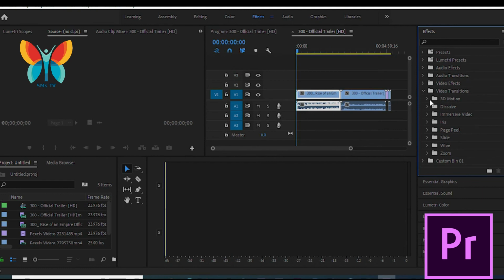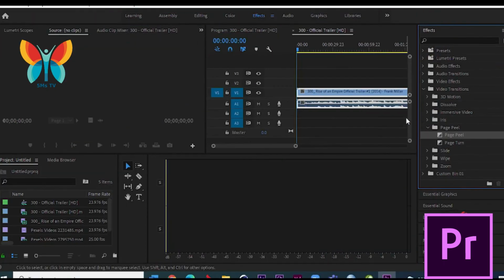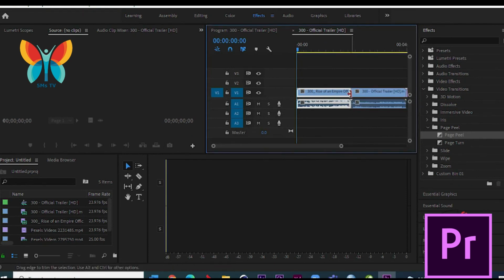Apply a transition effect. You can apply a transition effect to the beginning of a clip, to the end of a clip, or between two clips. Drag a transition effect onto the end of a clip in a sequence or between two clips.